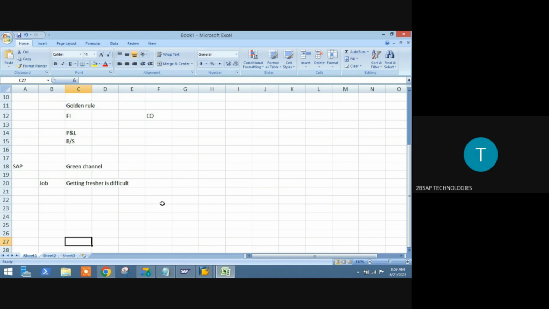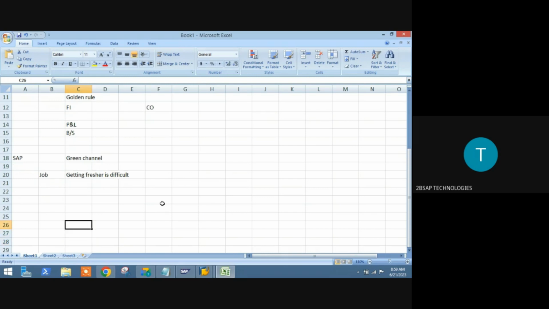But what are they going to observe from you? They are going to observe how confident you are and how much knowledge you have. Other than that, whether you are a fake candidate or a genuine candidate, none of the managers or the recruiting team observe it. Only the HR department will, and they will take care of it. That is what we call background verification. Okay. Next. With 3 or 4 years of experience, depending on your gaps, you need to fill them up to get your jobs.